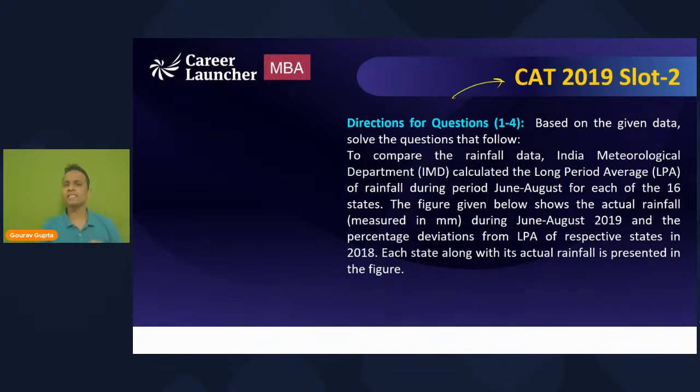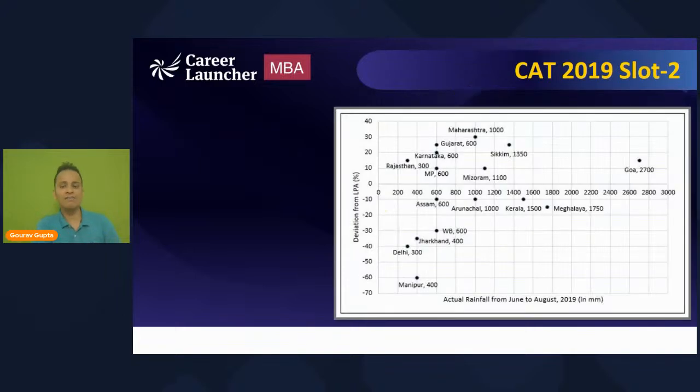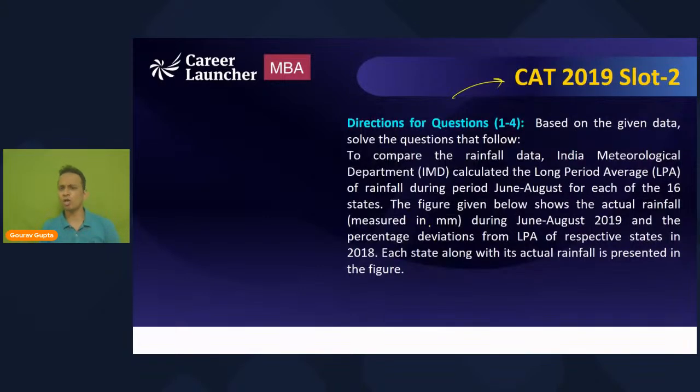The question says that to compare the rainfall data, Indian Meteorological Department calculated the long period average of rainfall during the period June to August for each of the 16 states. So there was a graph that was given. This is the graph as you can see on your screen now. There are 16 states. So what is all the important information? Rainfall data, Indian Meteorological Department, useless. They calculated the long period average of rainfall during the period June to August for each of the 16 states.